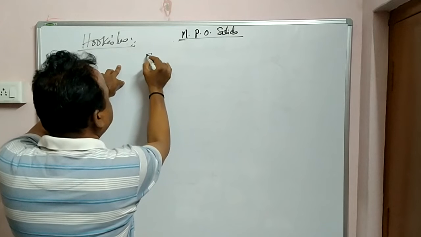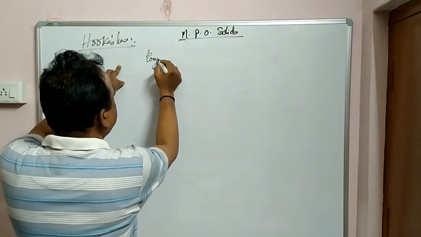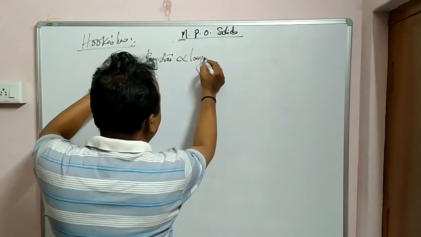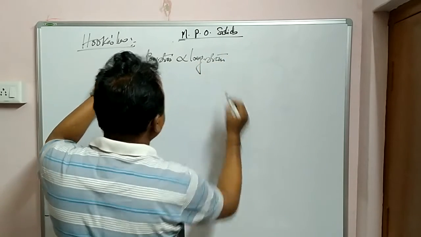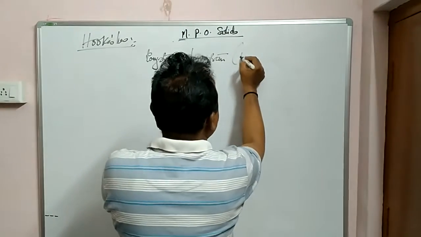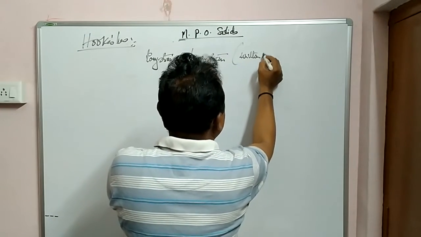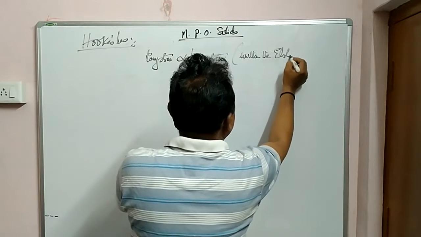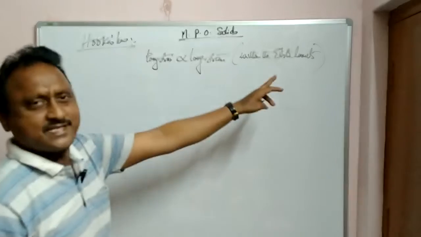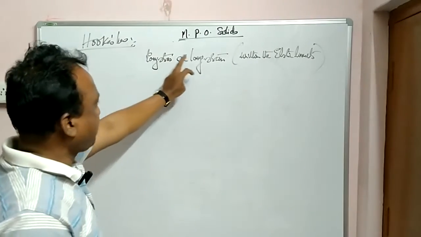According to Hooke's law, longitudinal stress is directly proportional to longitudinal strain within the elastic limits. Within the elastic limits, stress is proportional to strain.